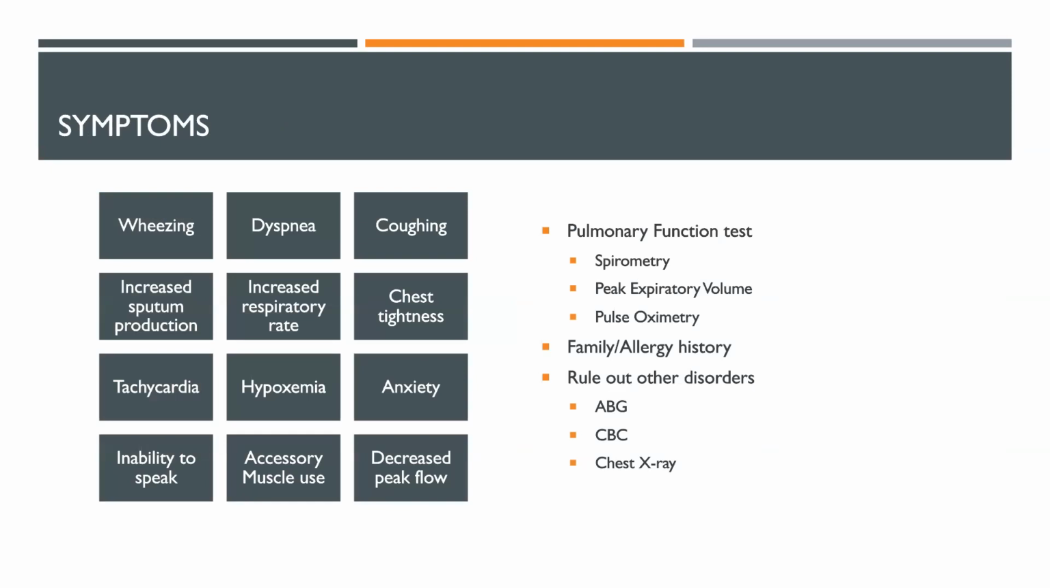The way that we diagnose asthma is through a pulmonary function test such as spirometry, peak expiratory volume testing, and pulse oximetry. We also would evaluate family history as well as history of allergies, and we would do arterial blood gases, a CBC, and a chest x-ray to rule out any other disorders.